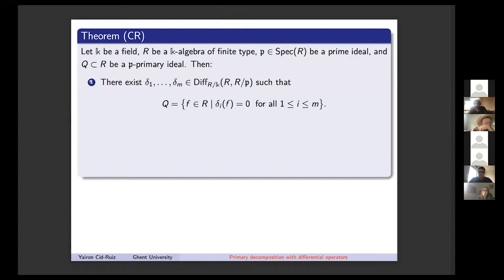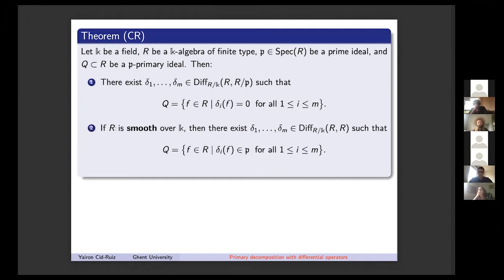The idea is that you look at this as a system of differential equations, the elements in the algebra such that the result is equal to 0. So this is a map from R into R mod P. Before, in the setting of Palamodov, it was from R into R, so that the result is inside P.